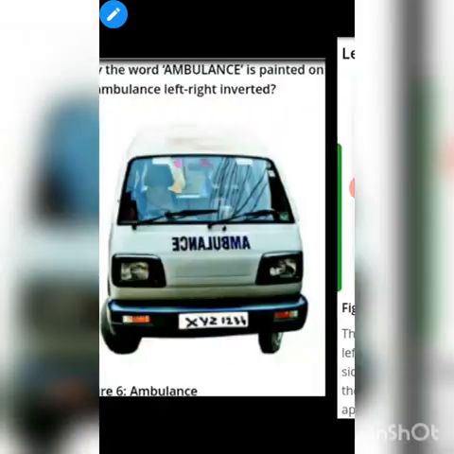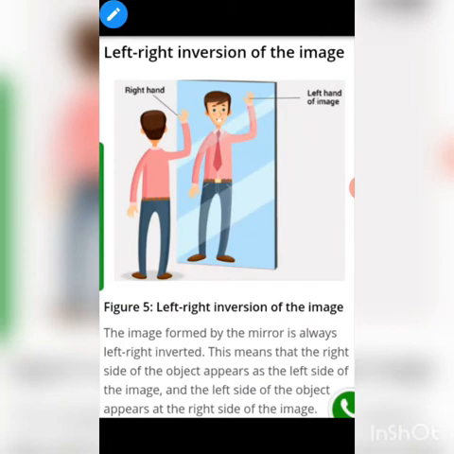Then there comes another phenomenon which we call lateral inversion of the image. When we see ourselves in the mirror, we observe that our left hand seems to be the right hand and the right hand seems to be the left hand, ठीक है. The image formed by the mirror is always left right inverted. इसको हम बोलते हैं लेफ्ट राइट इन्वर्टेड इमेज आती है.